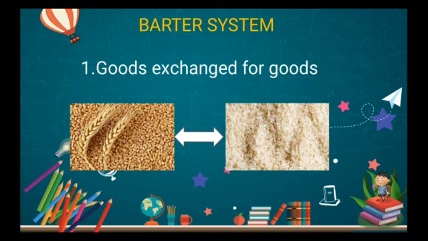So now what is happening? Now A wants to exchange goods with B, and they can exchange. Rice is needed in B's family, and in the same way wheat is needed in A's family.